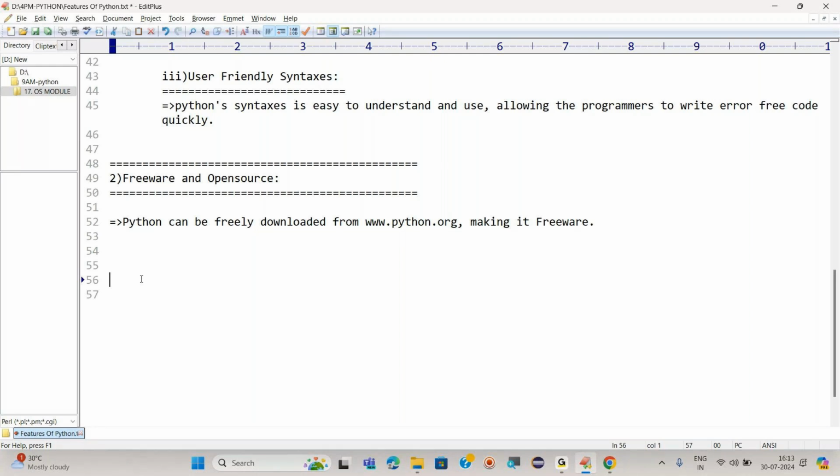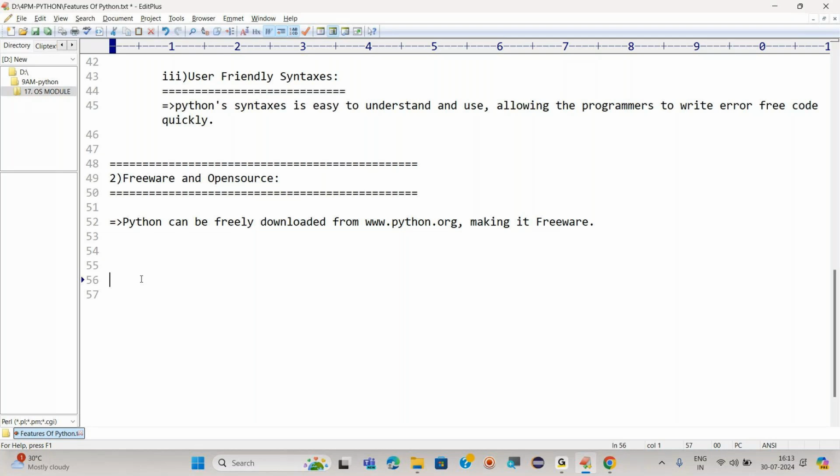We are using all the software, all the features of the software. Yesterday we saw how the garbage collector works. Yesterday we saw how a library works, right? Everything we are seeing, that means we are using the features of it. That means the software is open to us as well, as programmers. Yes or no? That's why Python is known as open source. Python is known for being freeware and open source.